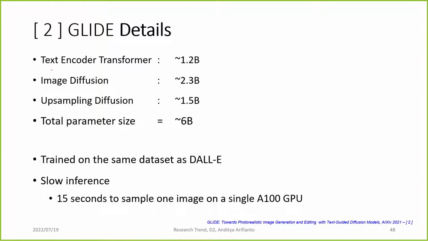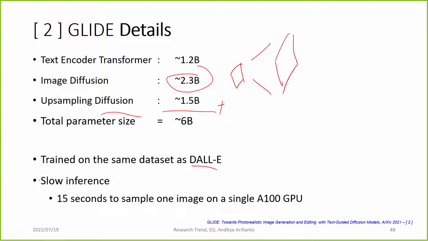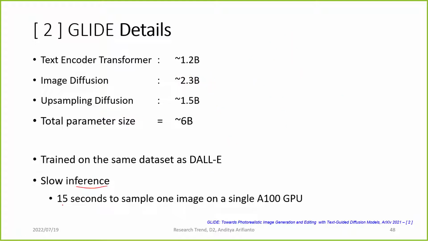And for GLIDE, the text encoder transformer is 1.2 billion. The image diffusion is 2.3 billion. It uses upsampling because image diffusion is done in a small resolution image. So it uses upsampling diffusion to generate a higher resolution. That is 1.5 billion. So the total parameter count is 6 billion. It is trained with the same dataset as DALL-E, but because it is diffusion, we start with an image and then we generate a new, less noisy image, and so on iteratively. So it is slow inference. It needs 15 seconds to sample just one image using an NVIDIA A100 GPU.